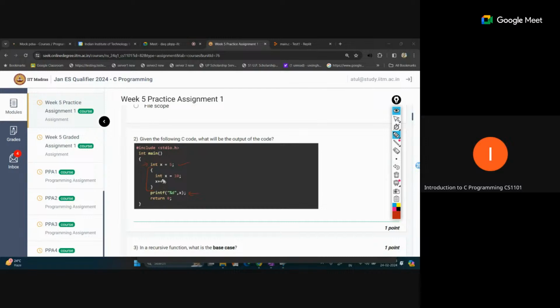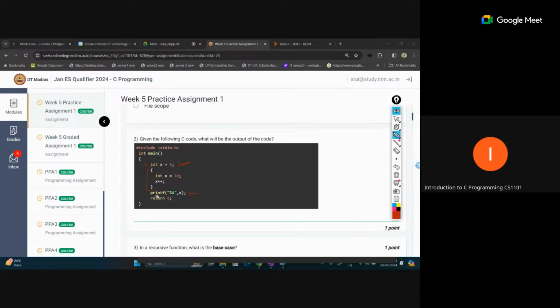So the outside variable x and the inside variable x are now different variables. The inside variable x can only be accessed inside these brackets, and the outside variable can be accessed both outside and inside. That means the above variable, x equal to 5, can be accessed outside.